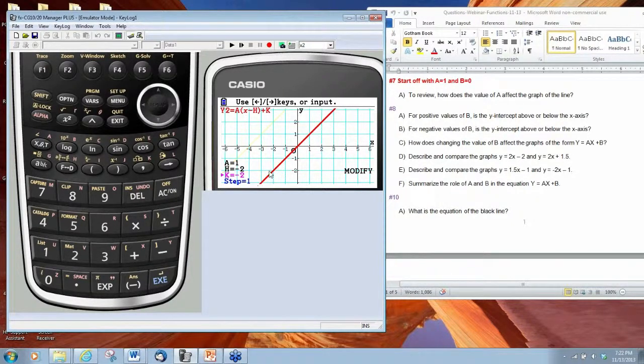And this leads us to a discussion of domain and range. So when we have a line like we do here, we are going to have a domain which is all real numbers, because whenever we put in a real number value of x, we're going to get a real number value of y. And in terms of our range, because we have inputs that are real numbers, we're going to get an output, a y value, that will also be a real number.